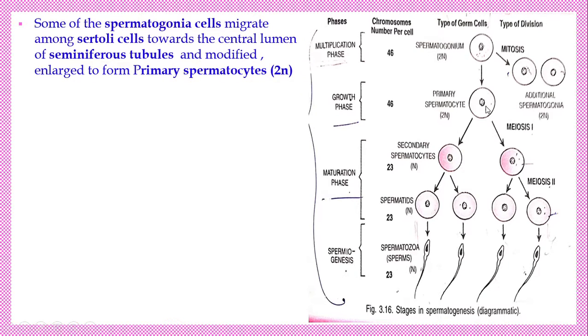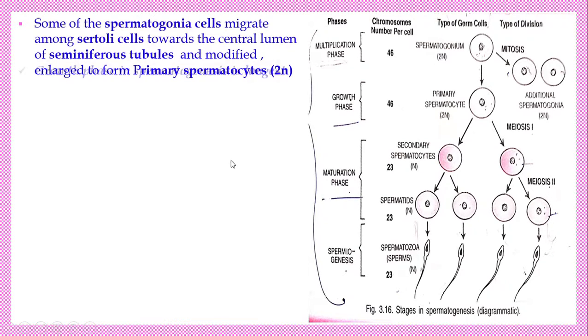Primary spermatocyte, that is 2n in number. Now the most significant event, meiosis, takes place. Already we know. See the picture. Meiosis 1 and meiosis 2. Already you studied, the meiosis division is the reduction division in two phases. One is meiosis 1, another one is meiosis 2. During meiosis 1, the chromosome number is halved. So meiosis 1 is the reduction, and meiosis 2 is just like mitosis.